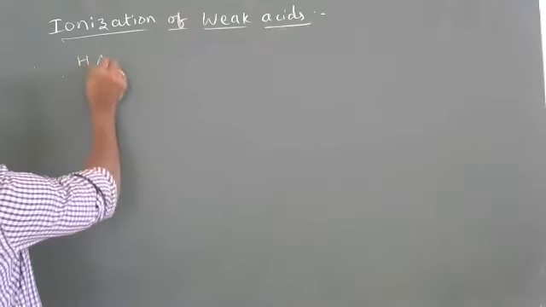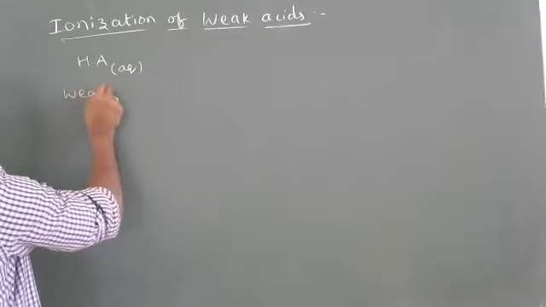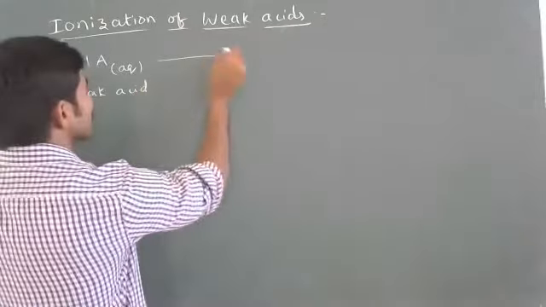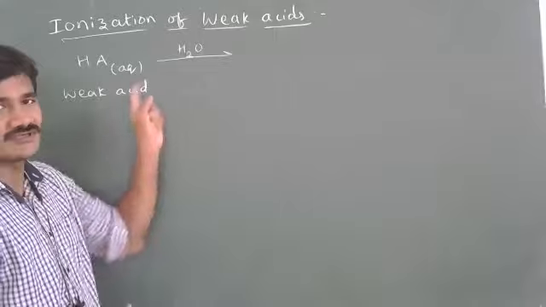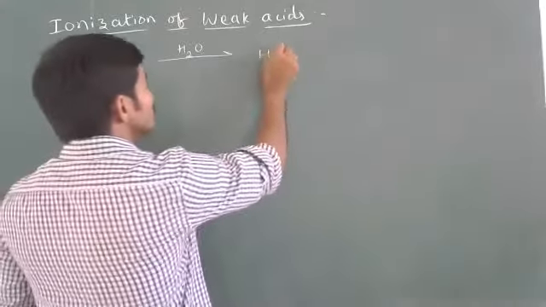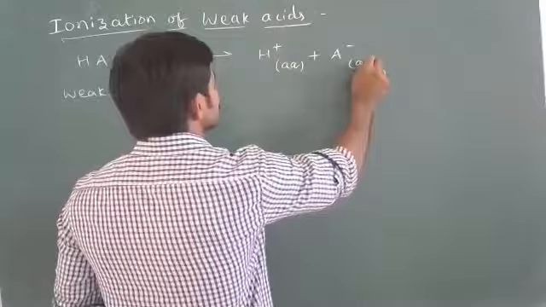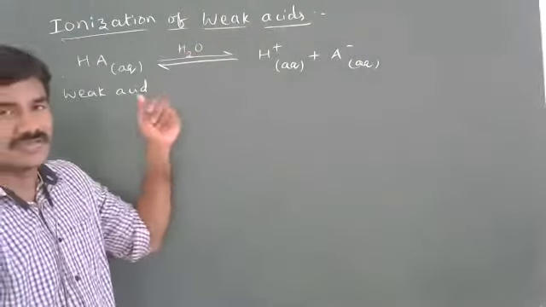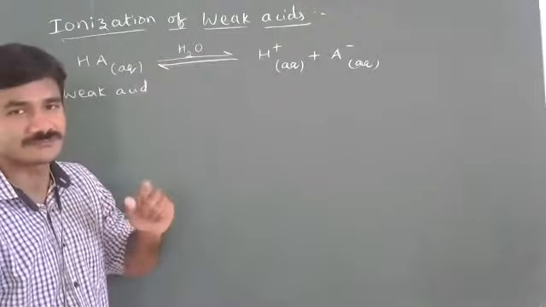So let us take HA as one of the weak acids. When HA, a weak acid, dissolves in water, it forms H+ (aq) plus A- (aq). So this is reversible. As they are partially ionized, they form a reversible process.